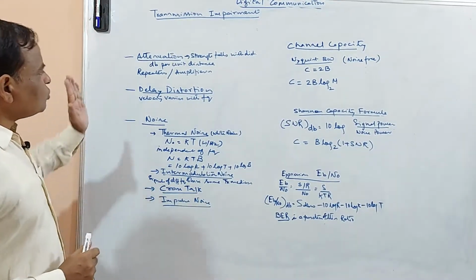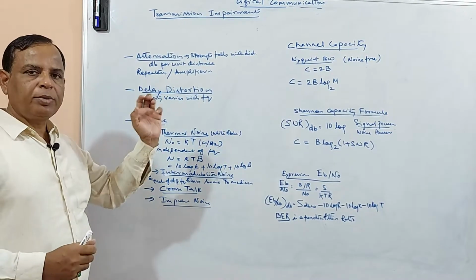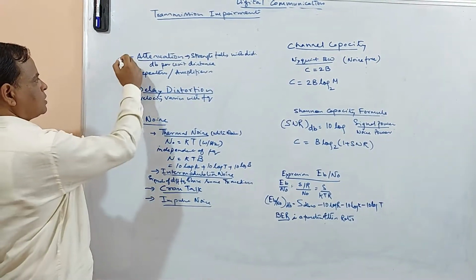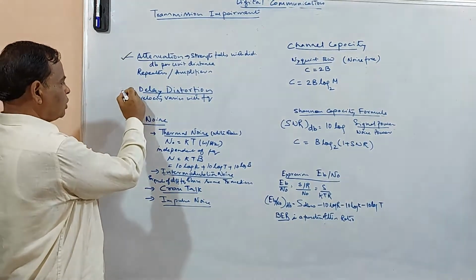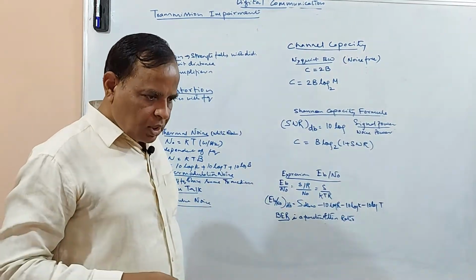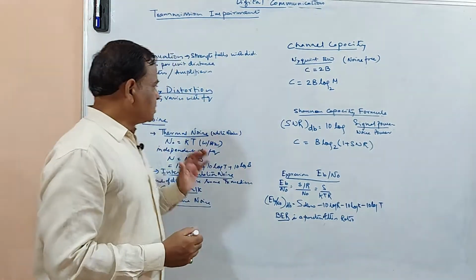So the attenuation is bound to happen, so care has to be taken to improve the signal. Now once this is seen, there is a concept called delay distortion. What is this concept?